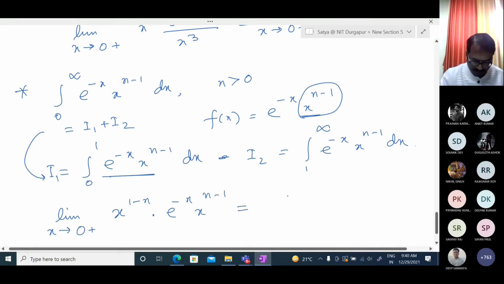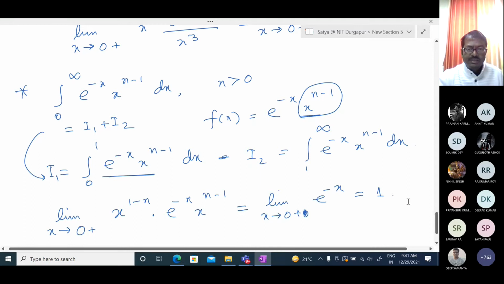Since we have taken mu equal to 1 minus n, and simplifying, we get limit x tends to 0 plus of e to the power minus x, which is 1.